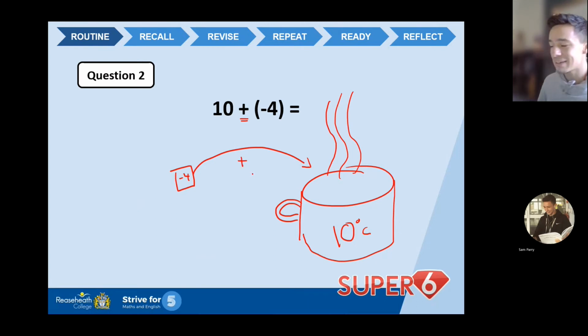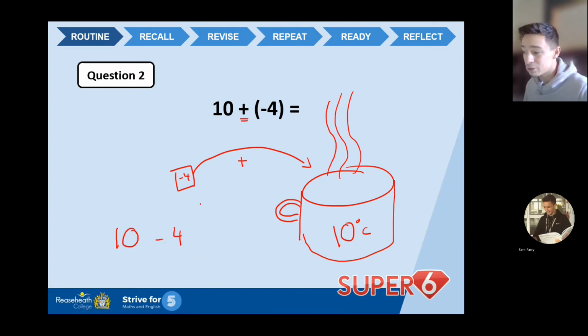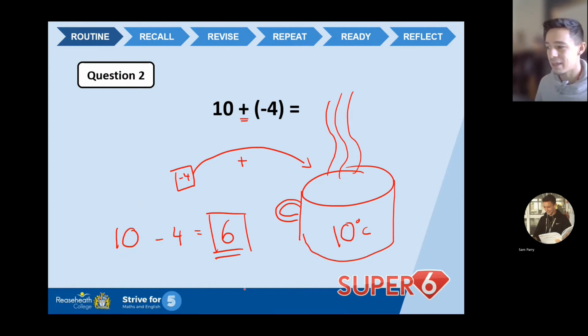Look, there's my little add symbol, I'm adding it in. What's going to happen to the temperature of that drink? Is it going to go up or is it going to go down if we're adding in cold, like minus 4? It's cold, so it's going to go down in temperature. It's going to go down by 4. So essentially what we need to do is 10 minus the 4, which is going to leave me with 6. So my answer, using my hot drink analogy, is 6.